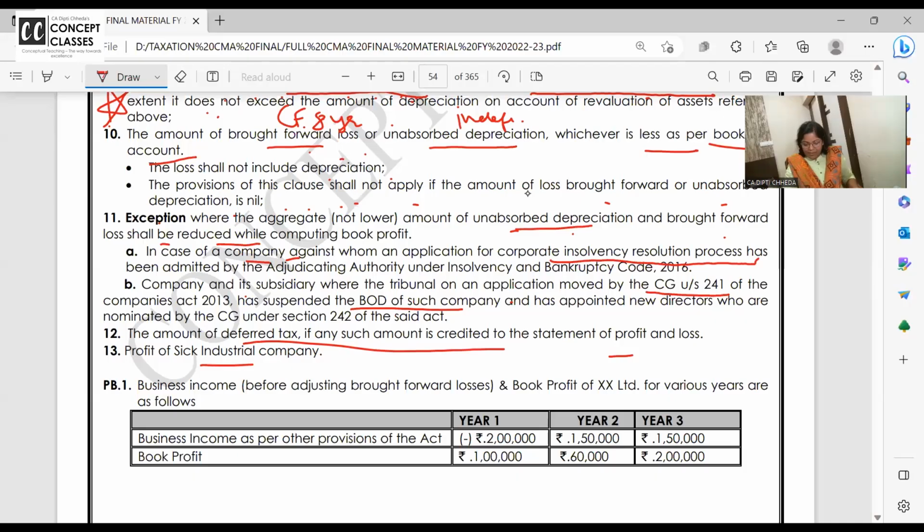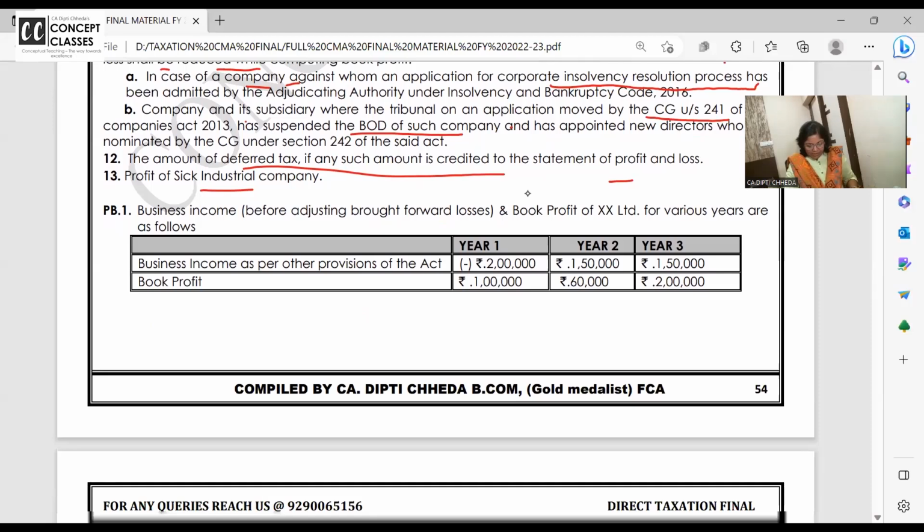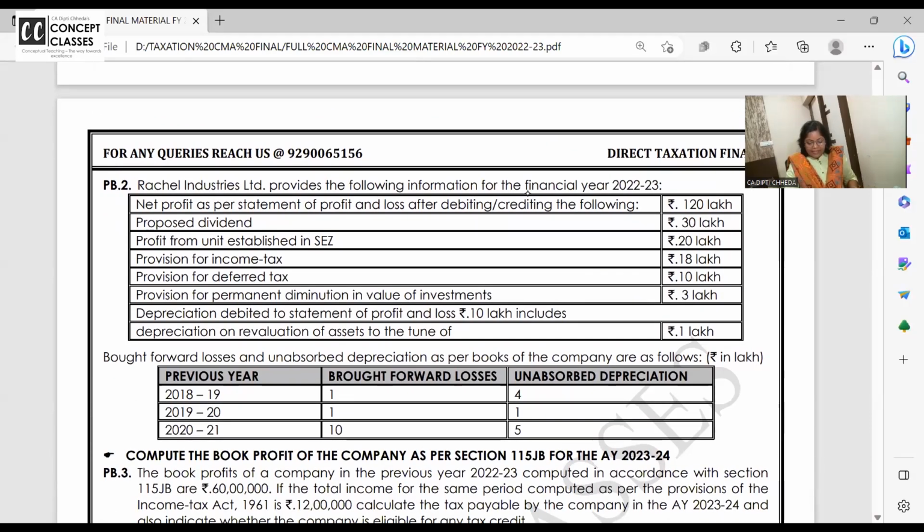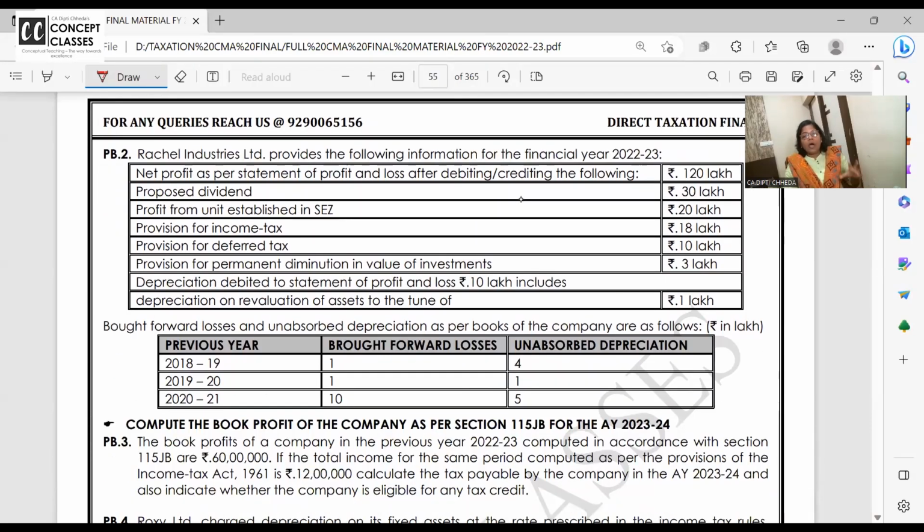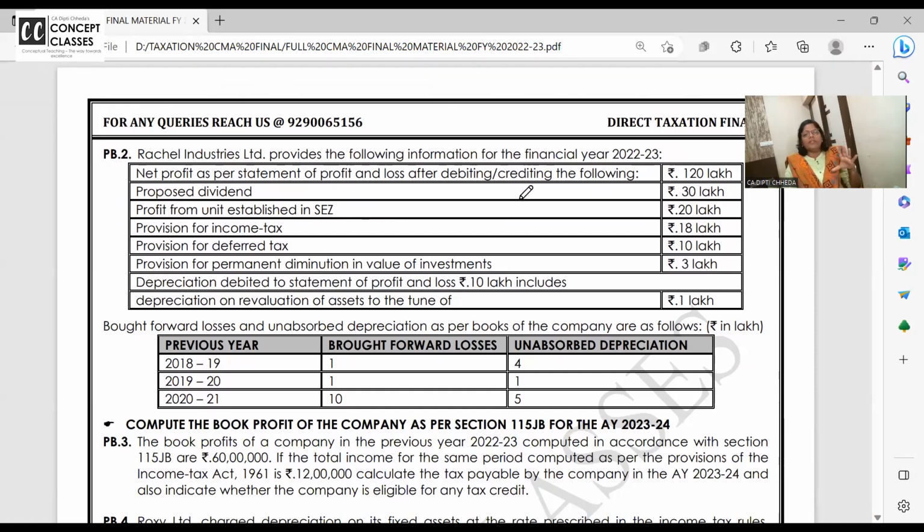Chalo, let us solve some nice problems, simpler ones in your material. Okay. First, let us be comfortable with how the book profit is calculated. Then we will do some problems for the MAT calculation. And when we are perfect in book profit and MAT, then advanced level problems. Book profit and MAT, compare it with the income tax, and whichever is higher, pay and take the credit.